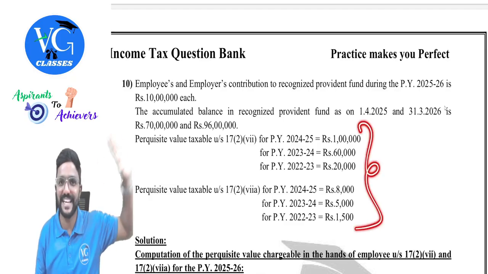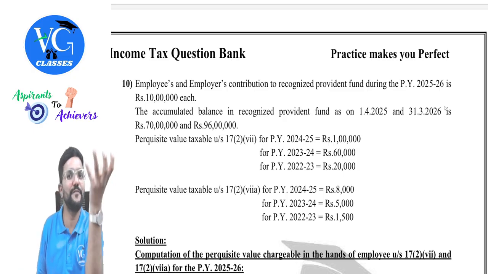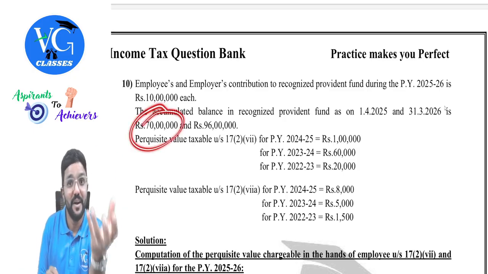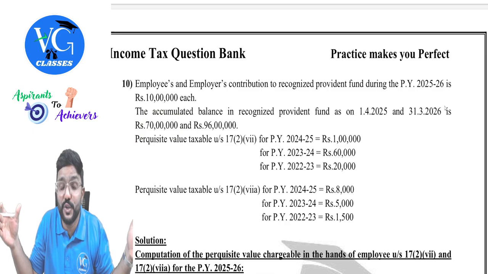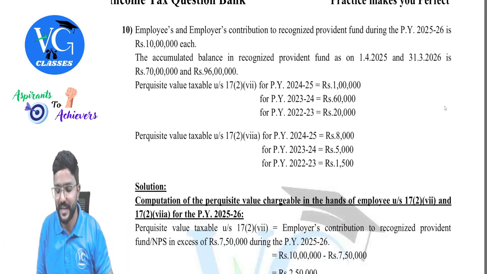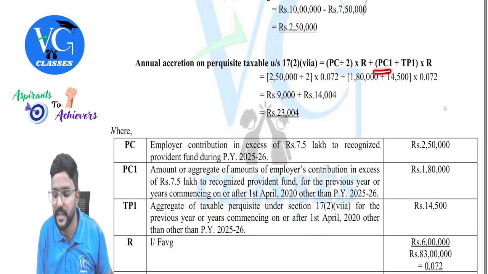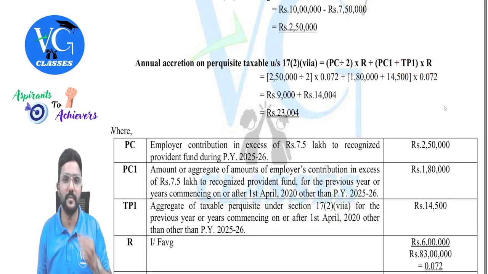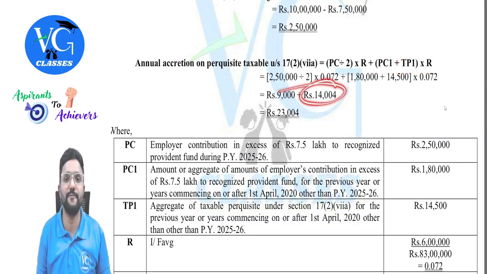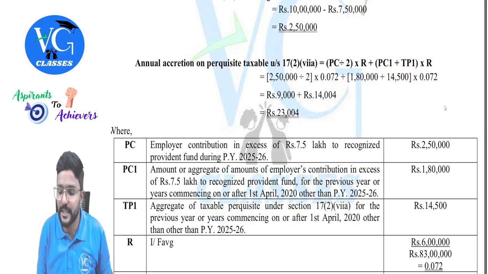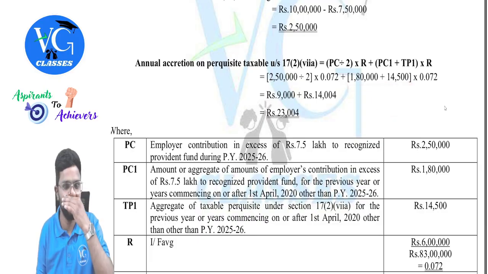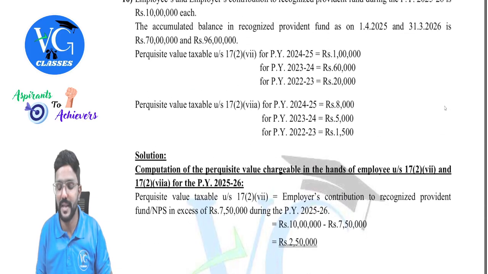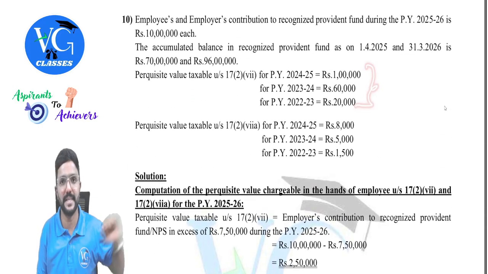Very complicated, but still they are trying to tax even that. These amounts were already taxed in the past. Now it is a part of the fund on the opening day, on which we would have earned interest throughout the year. Yes. So that is why they are asking you to take both PC1, TP1 into R, which will come to 14,004. And now you might ask me, sir, why divided by 2 is not there? Guys, this was the amount which was contributed in the past.